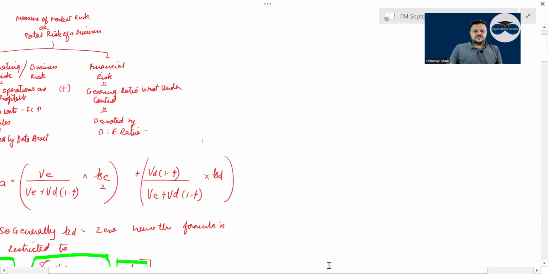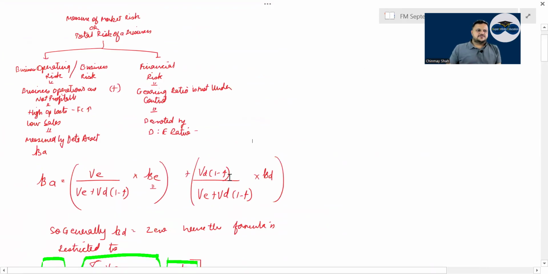Risk adjusted WACC, correct? So you have total risk. Total risk is what? Beta equity. The total risk, that is market risk, that is there because all other risks are eliminated. Total risk is beta equity of the company, which is divided into two parts: either it is business risk or financial risk.